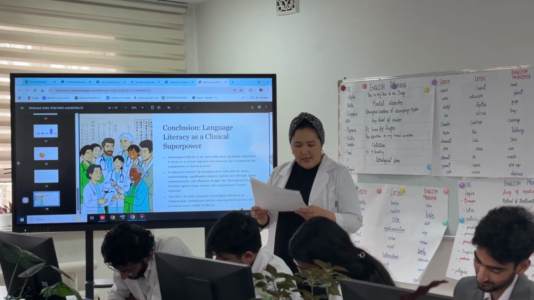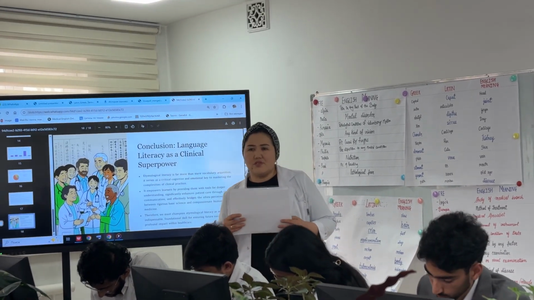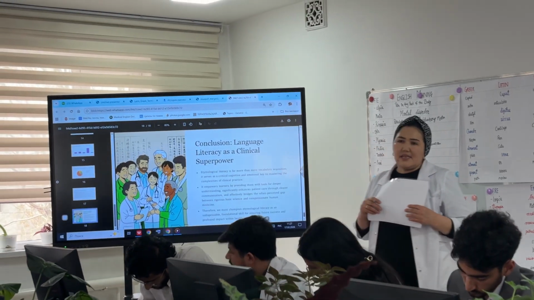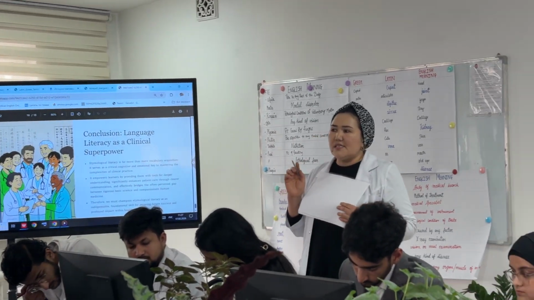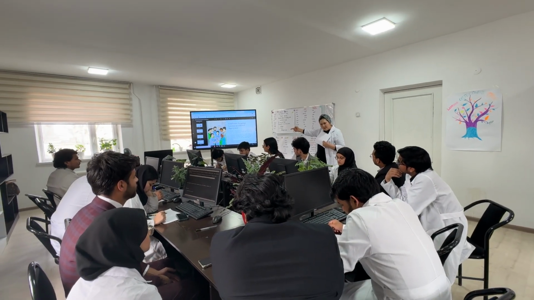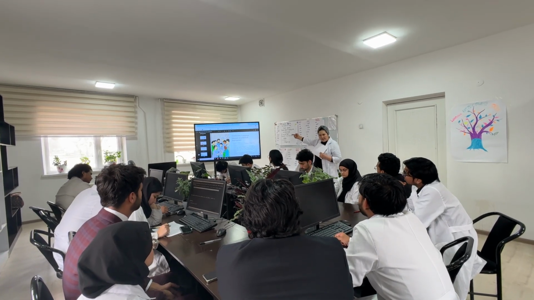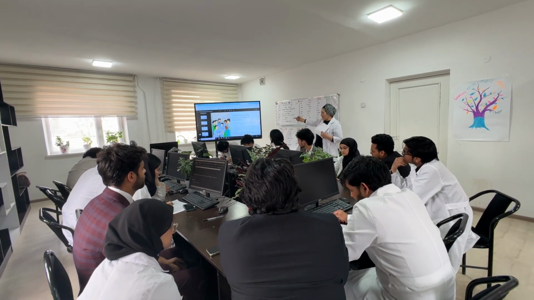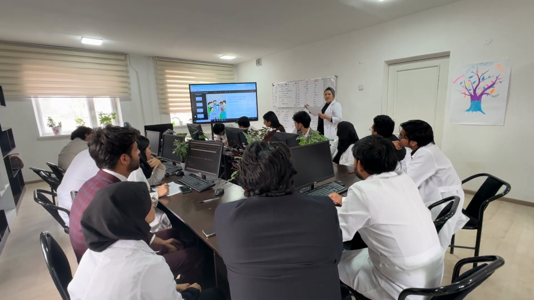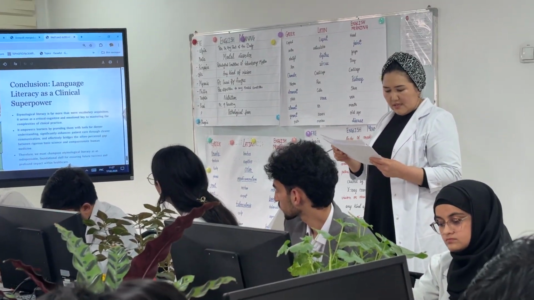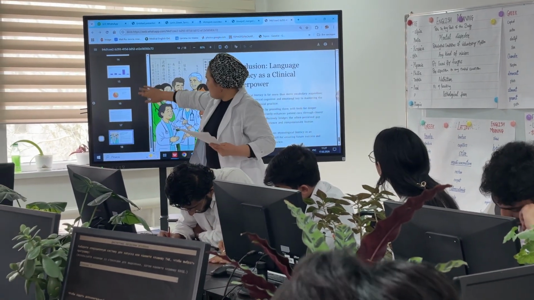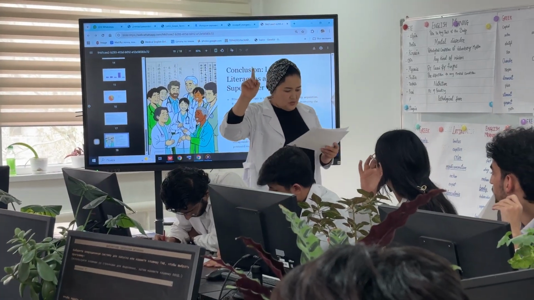And the next one: is the IMRaD structure preserved, guys? When I told you, I suggested you write your article in IMRaD structure. Is it present or not here? Is it preserved? Yeah, there is the introduction part, method, results, analysis, discussion. What about the references, are they also present? Reference is not present, guys.